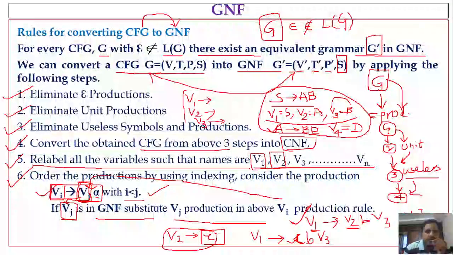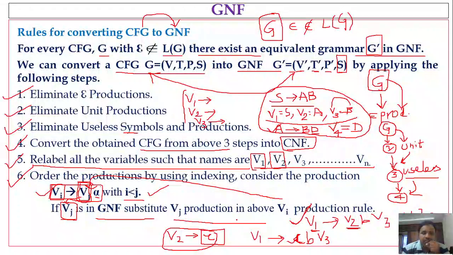So just go through the rules once. The first rule is to eliminate epsilon productions. Whatever modified grammar you get, consider it for unit productions. If there are unit productions, eliminate them. Consider the modified grammar for useless symbols and production rules. If there are useless production rules, eliminate them. And whatever modified grammar you get, convert it into CNF. After converting the grammar into CNF, assign variable names to the variables in the grammar, V1, V2, V3, and so on up to Vn.